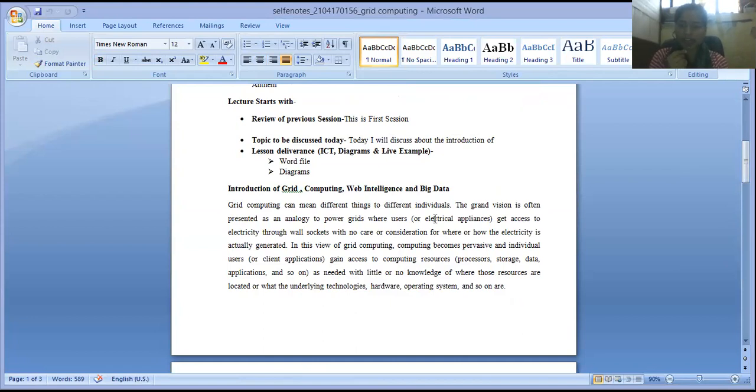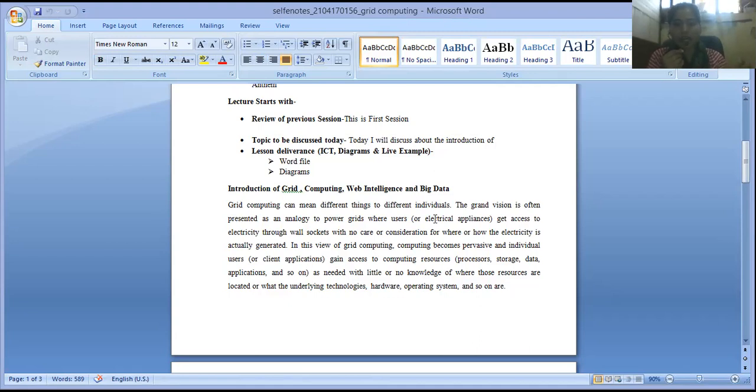Grid computing has evolved from cloud computing, and grid computing means different things to different individuals. Suppose there is a function of the cluster. You don't know about clusters, so I'm going to describe this. A cluster is an area or geographical region where the same homogeneous or heterogeneous types of elements are situated and bound together, and that is known as a cluster.